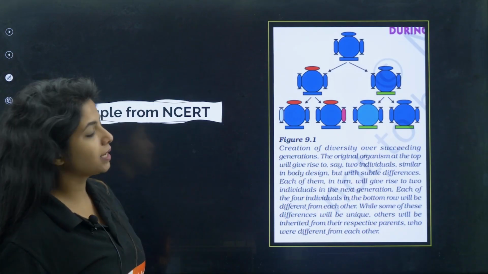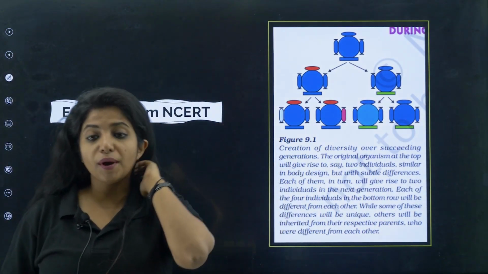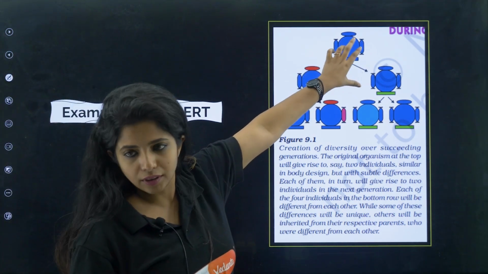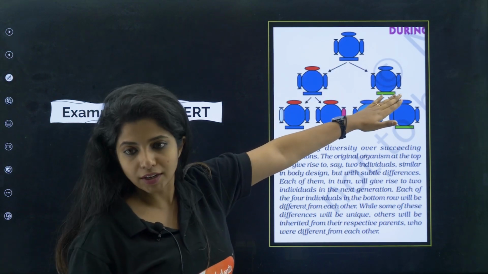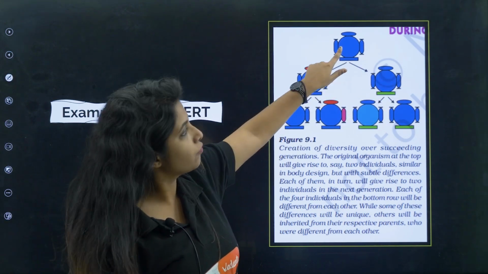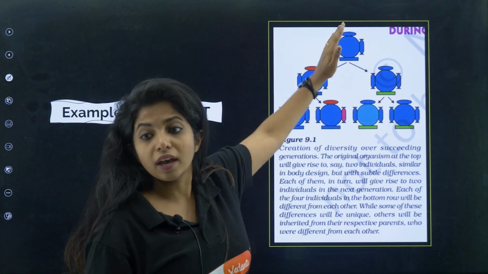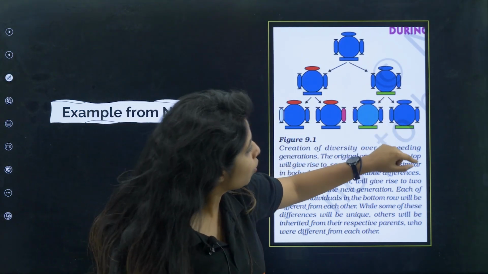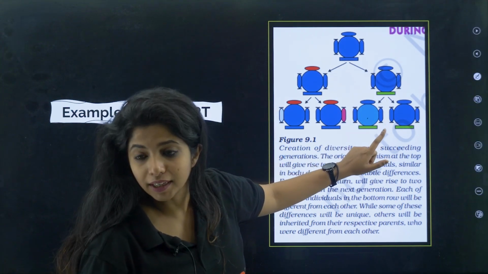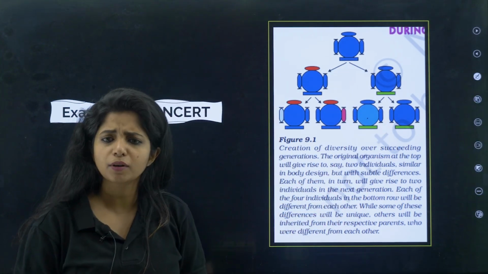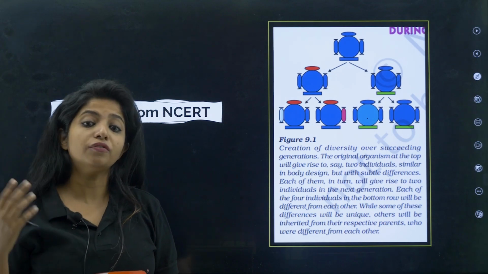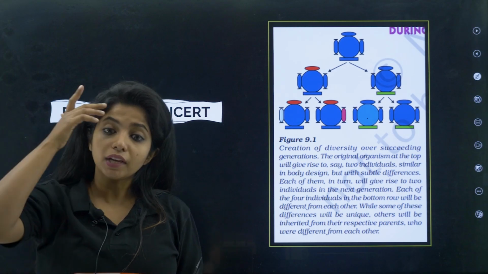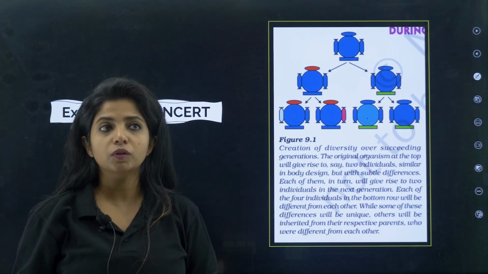Next thing, there is an example given in your NCERT about why variations are good and how variations accumulate. So over here there is a bacteria or whatever thing is there. It formed two organisms. Now here you see variation from the parental type. Here also you see variation. So every generation there is some amount of variation. Now this will divide. You see variation over here, you see variation over here also. So these are the variations that happen every now and then because of reproduction happening. So the major cause of variations is that first you have to reproduce, then only you can give rise to variations. Now certain variations would be really good.